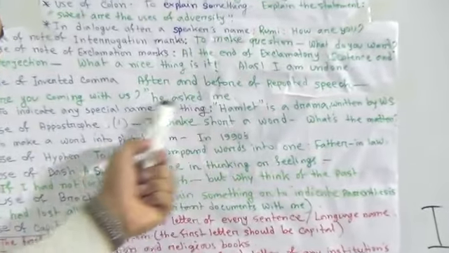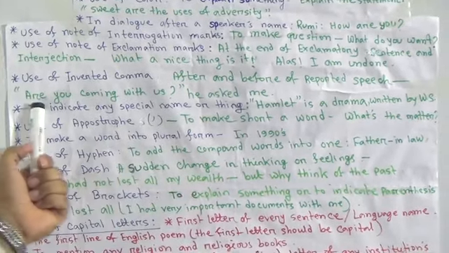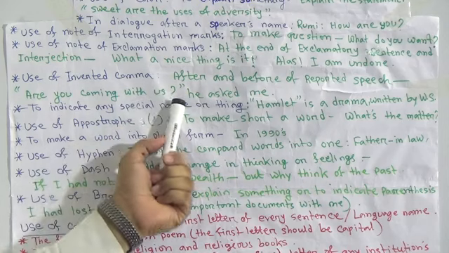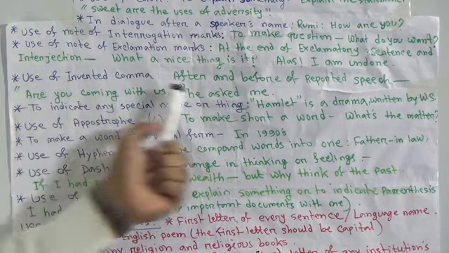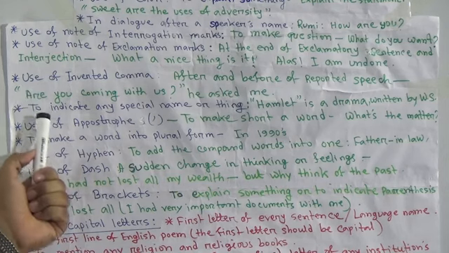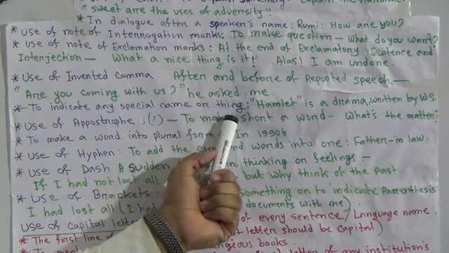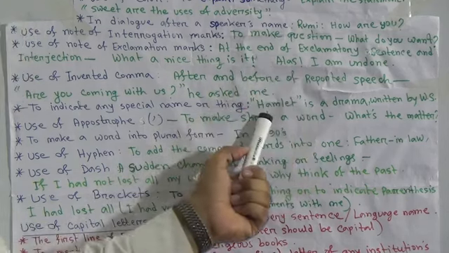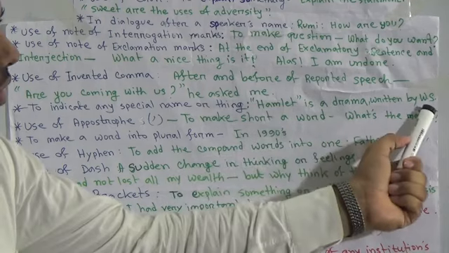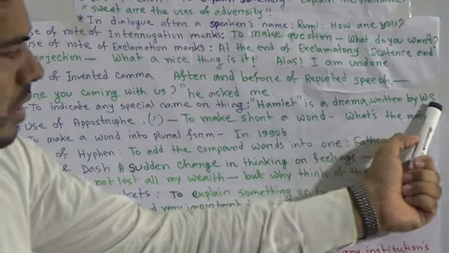Okay, if I say, are you coming with us? Here's a reported speech. But before and after this reported speech, we used inverted comma on both sides. Okay, another option, to indicate any special name or thing, we must use this inverted comma. Hamlet is a drama written by William Shakespeare.